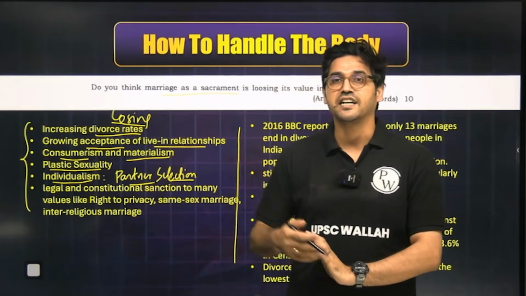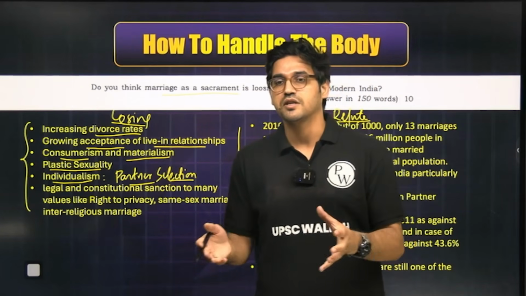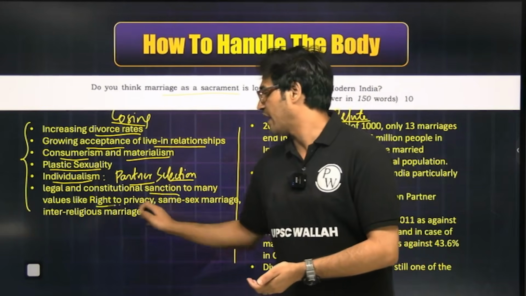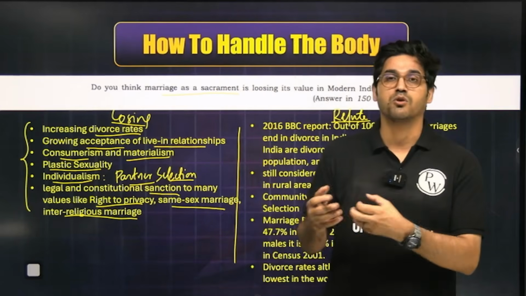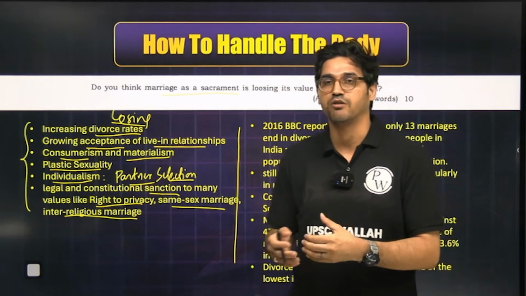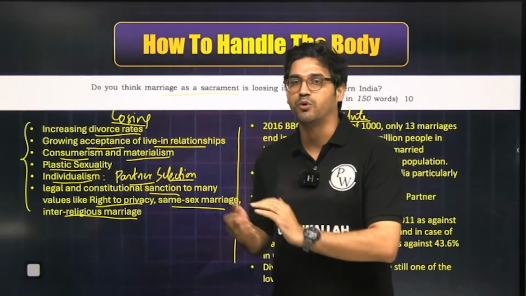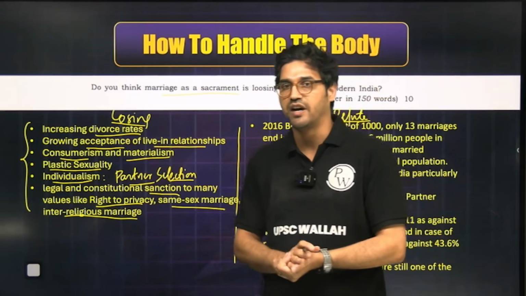They are finding an increasing say in the choice of their own partners. We can also discuss some legal and constitutional sanctions given to the right to privacy, same-sex marriages, and interreligious marriages, coming from the courts itself and the interpretation of various judgments. This is going to help you reinforce the point that yes, marriages, it may appear, are losing their sacramental value.